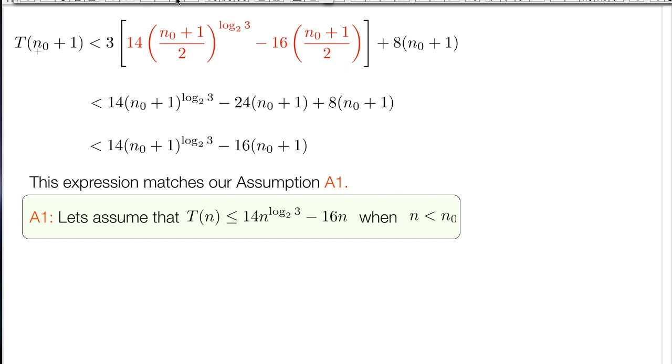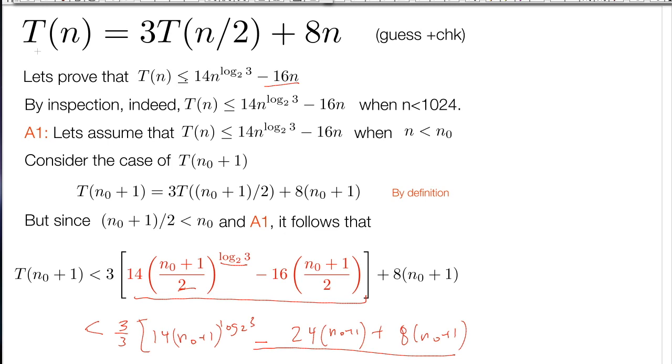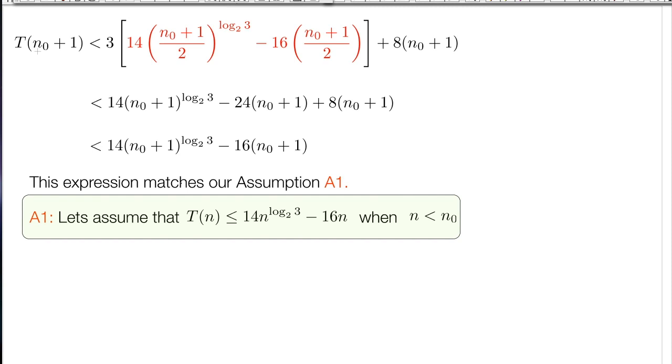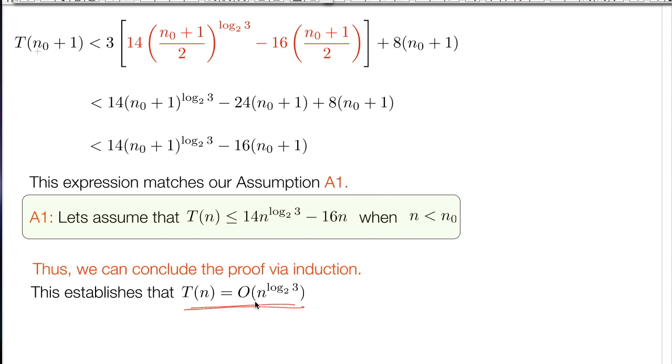It does matter, and in this case, since our assumption was less than or equal, all of these things should be less than or equal as well. The assumption and the conclusion. Notice our conclusion right here is that this statement holds for T(n0 plus 1), and that has to be the same as our assumption. So if it's less than over here, it has to be less than over there. You see that this is an upper bound, and so we can conclude that T(n) is O of n to the log base 2 of 3, since this is n to the log base 2 of 3 minus a lower order term.